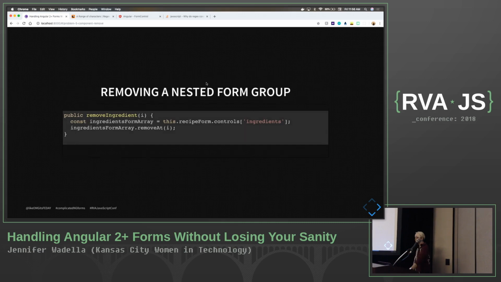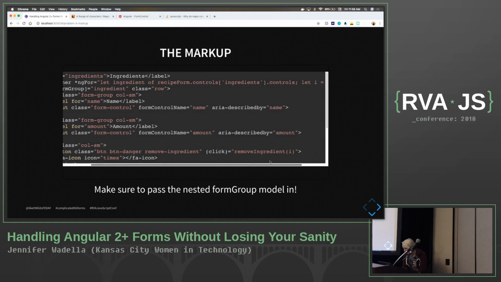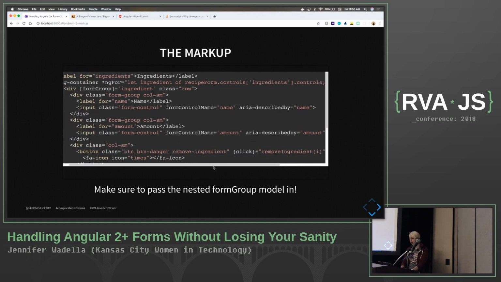What if we want to remove? Okay, we can go in again. We're going to go through our array, and we can actually use just remove at index, as long as we have that populated in our markup correctly, where you can see I've just got my basic for statement, and I have that index one. We can go through and remove our ingredient there. So that is all that effort takes.